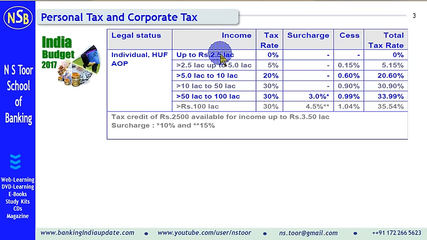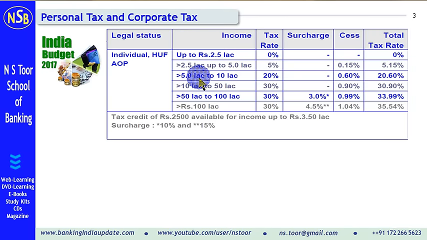So for a normal citizen, when income level is more than 2.5 lakh up to 5 lakh, then tax rate is 5%. In the previous year, this used to be 10%. On this, education cess and higher and secondary education cess, so total cess of 3%. So that would be added, and total tax liability on the taxable income will be 5.15%.